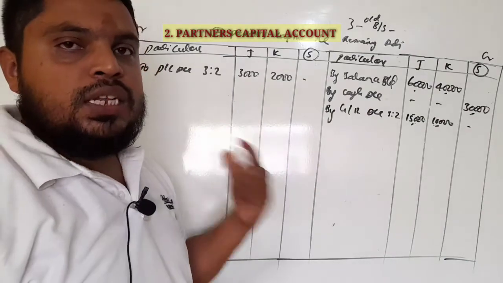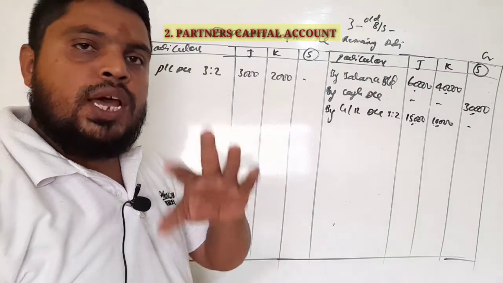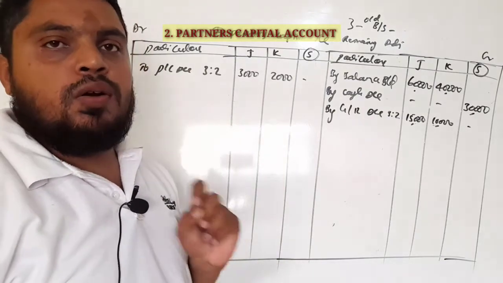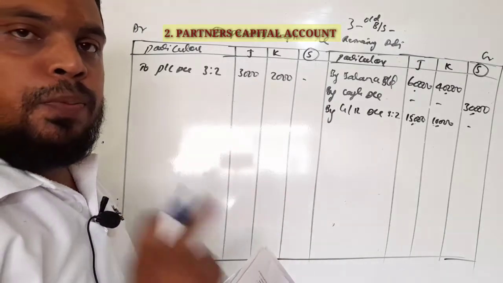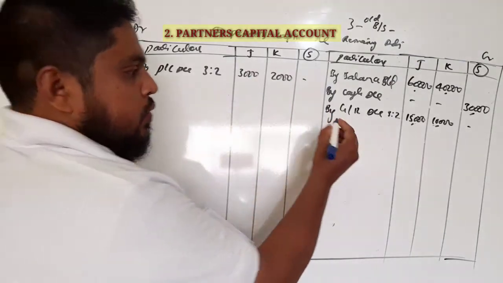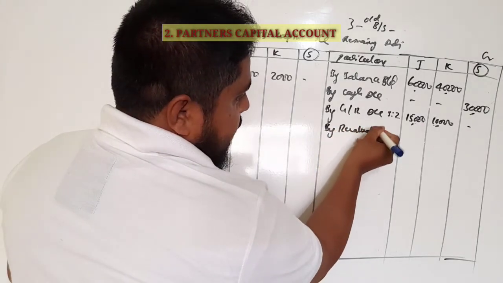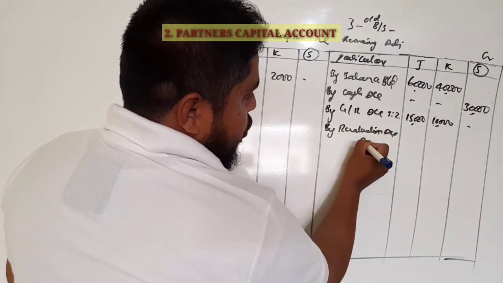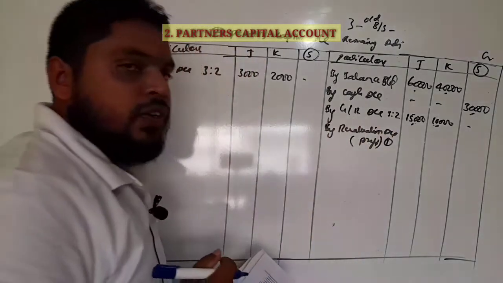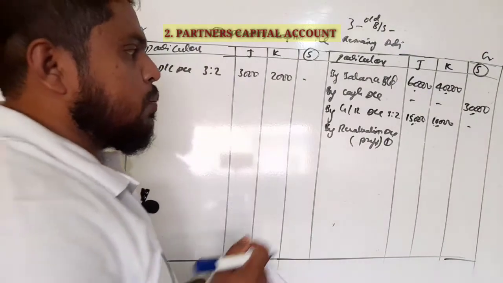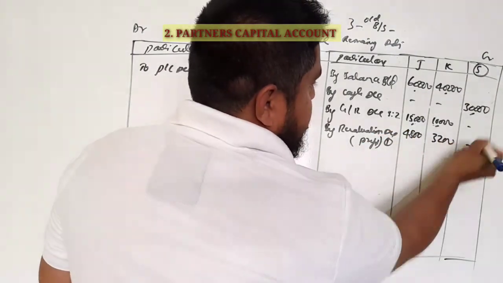Now come to the adjustment part. All the adjustments were first recorded under the revaluation account. As per the first step, you got a profit there, so here the revaluation account profit we record on the credit side. This profit you got from the first step: 4,800 and 3,200.